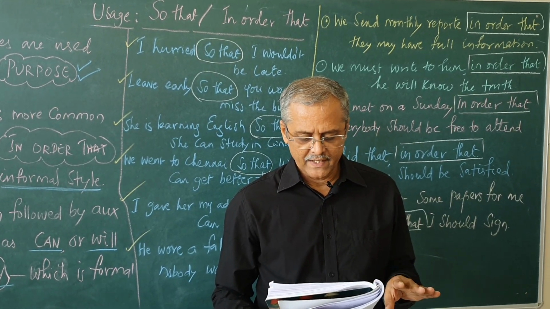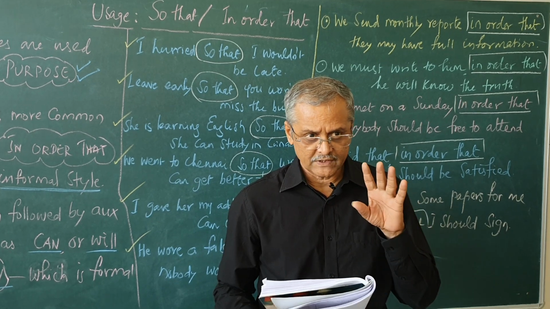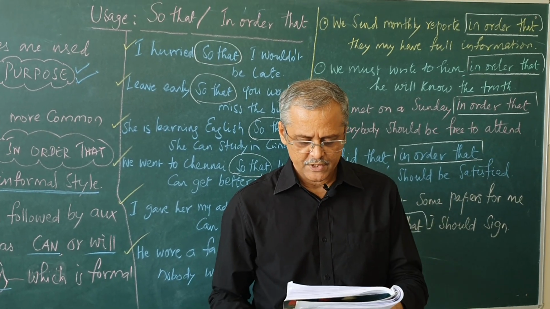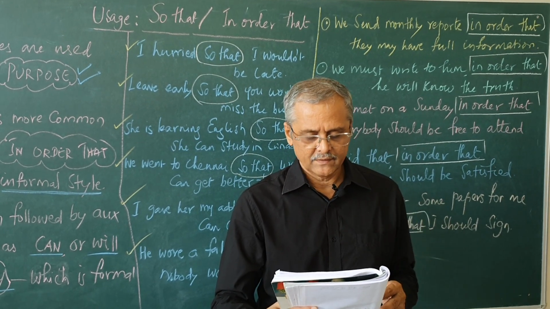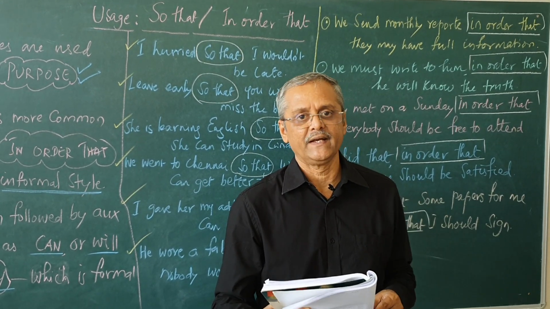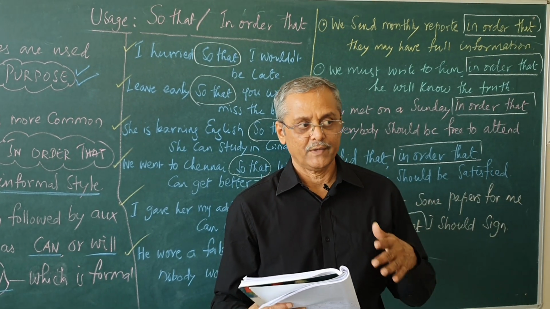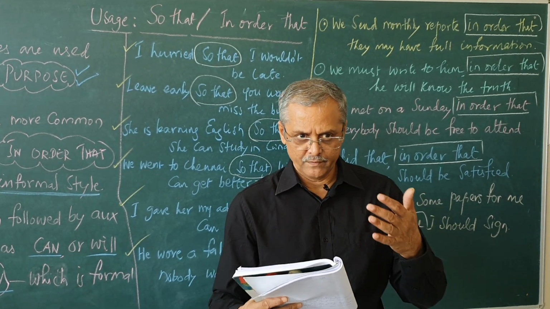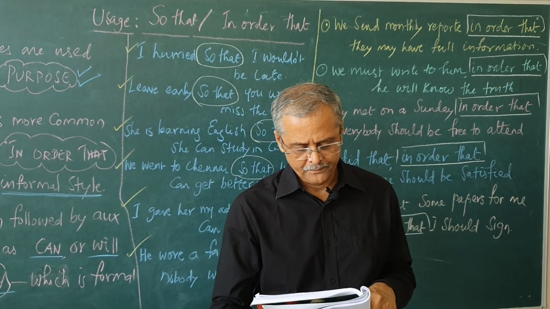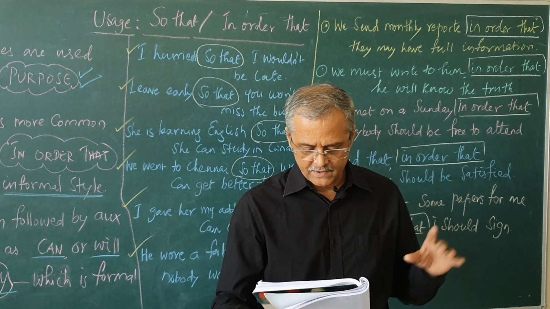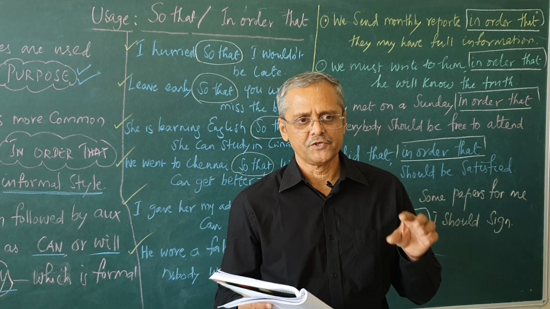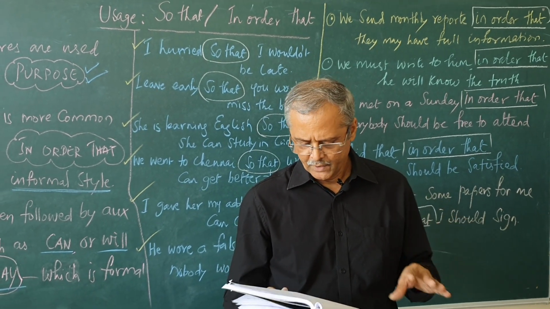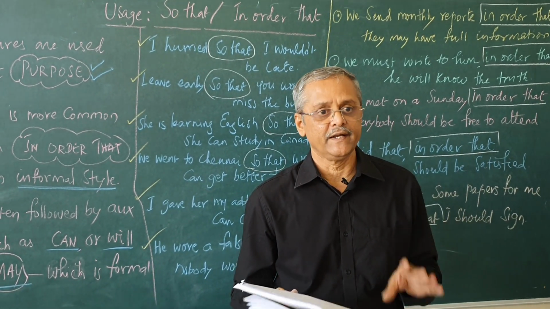Mary talked to the shy girl so that she would not feel left out. I took my cricket bat so that I could play at the weekend. Why did I take it? The purpose of taking the cricket bat is so that I can play at the weekend. He built a chain of castles so that he might control the whole country.